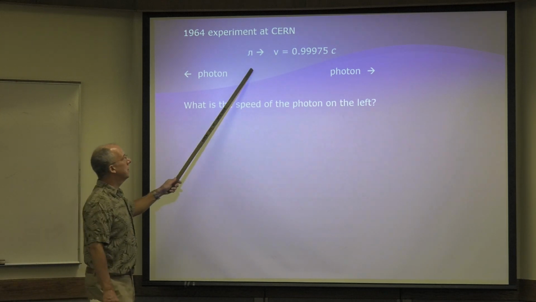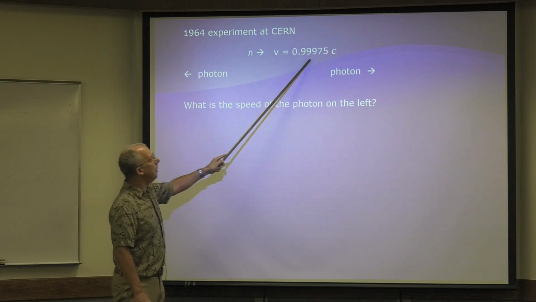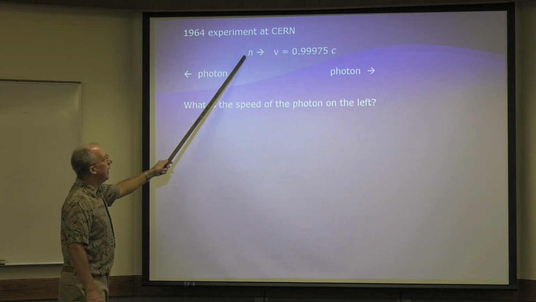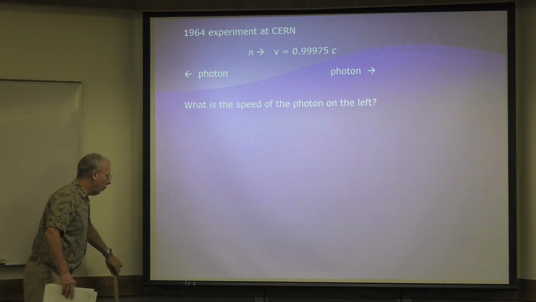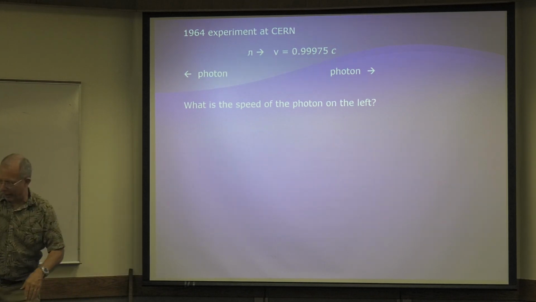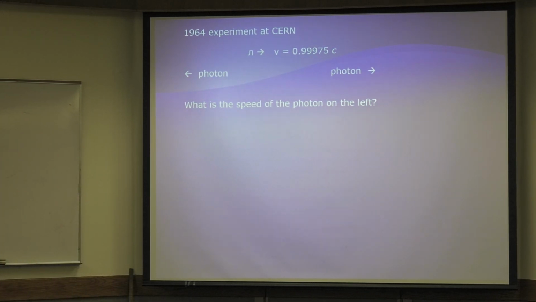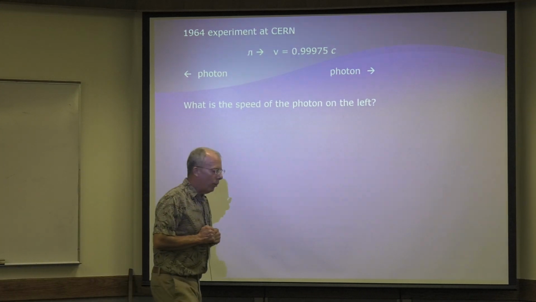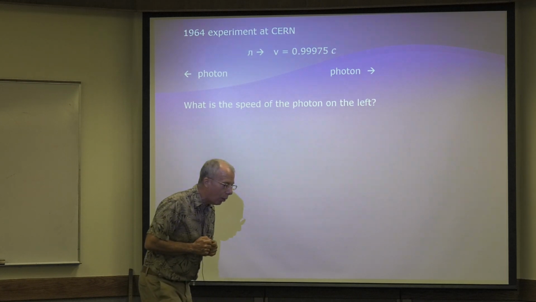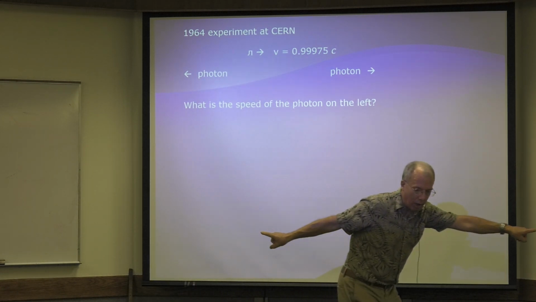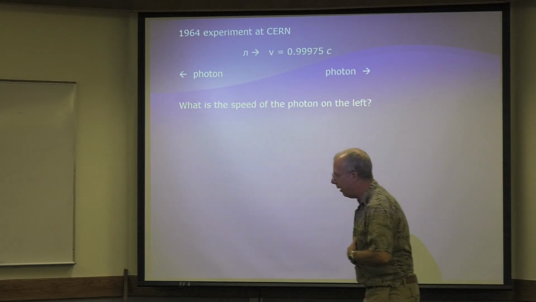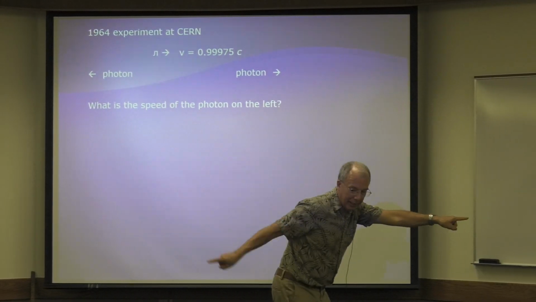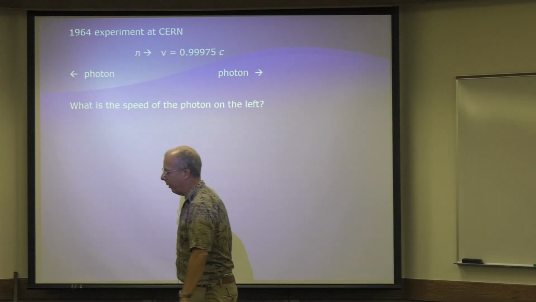So what they did, they accelerated a bunch of pions to nearly the speed of light. I mean, that's pretty close to the speed of light. And again, the pions don't last very long. So here, I'm the pion. Just pretend I'm the pion and I'm going that way at nearly the speed of light. And when I'm decaying, I emit 2 photons. Now remember, I'm going at nearly the speed of light, right? And then I emit a photon that way and that way. All right, so that's what the experiment was.